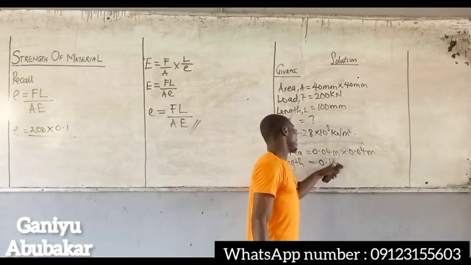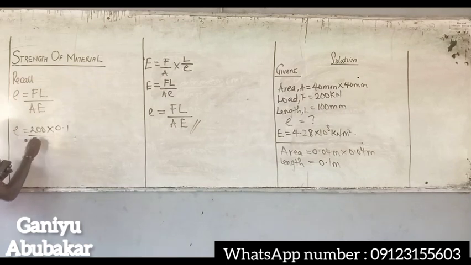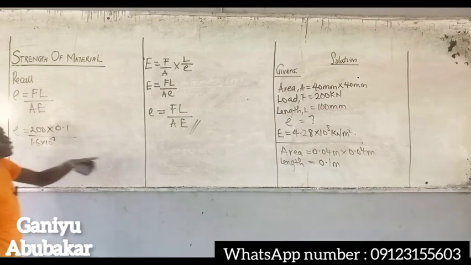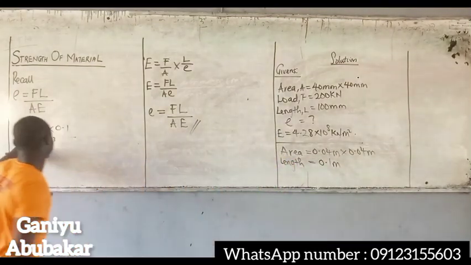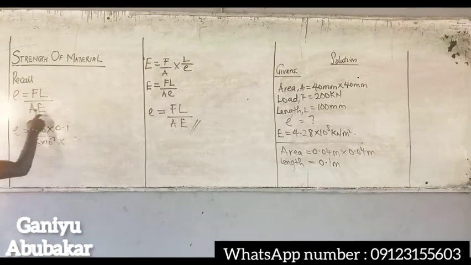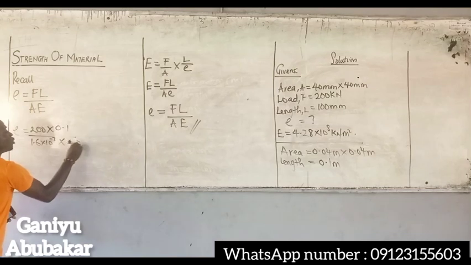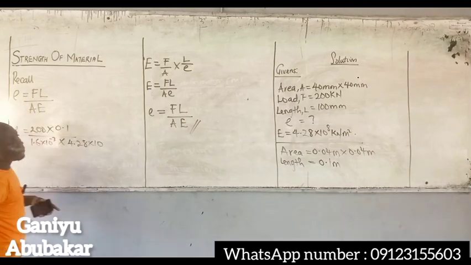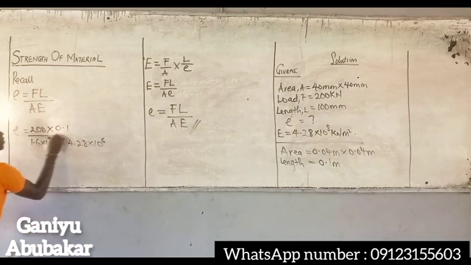Area is what there? These two sides here, right? 0.04 multiplied by 0.04. I will have 1.6 times 10 to the power minus 3. If you multiply these two values, your area will be this, right? So multiplied by E is what? 4.28. I have 4.28 times 10 to the power 8 kilonewton. So this is my values here.